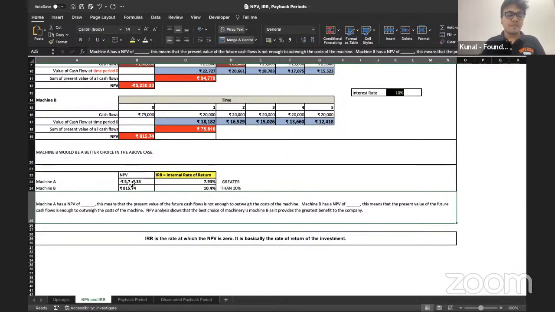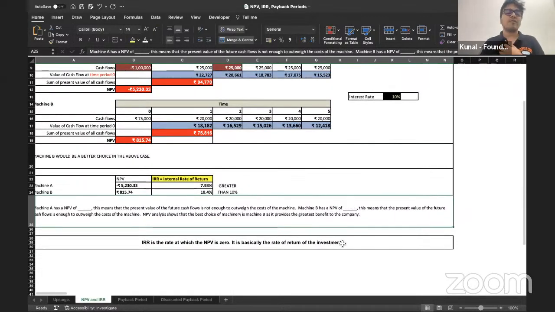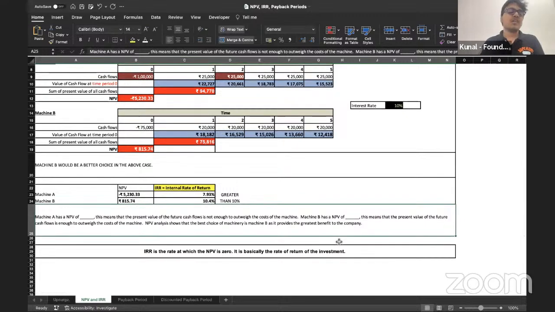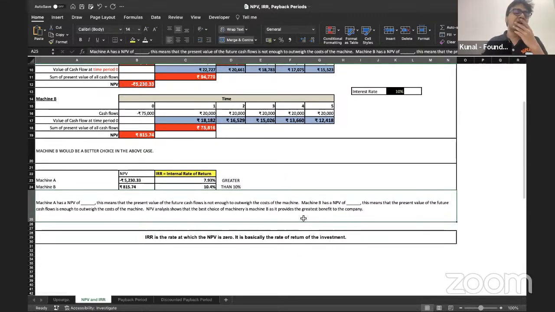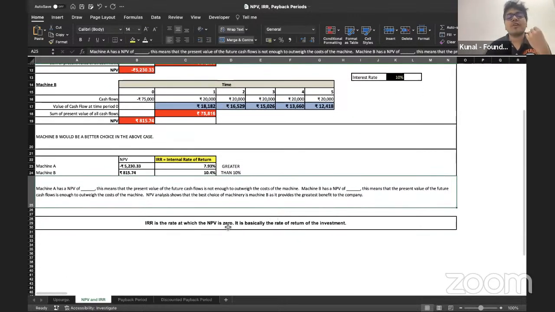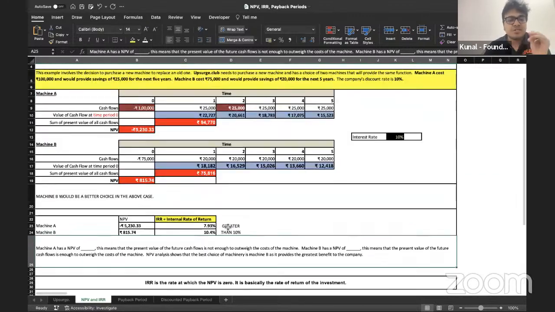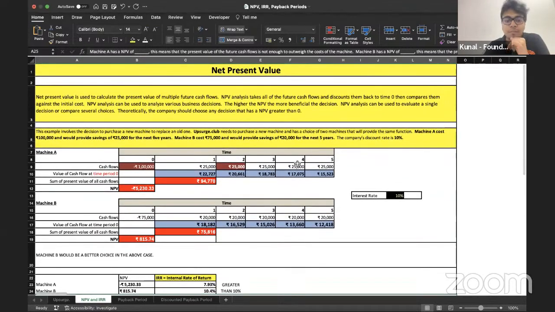All right. So a pretty small exercise here. Machine A has an NPV of 5230 negative. That means the present value is not enough to outweigh the cost of the machine. Machine B has an NPV of 815, which means that the present value is outweighing the outflow. So that is a good scenario that we are in. All right, so that is how it works out. Pretty much sorted here. Nothing is left for us here.